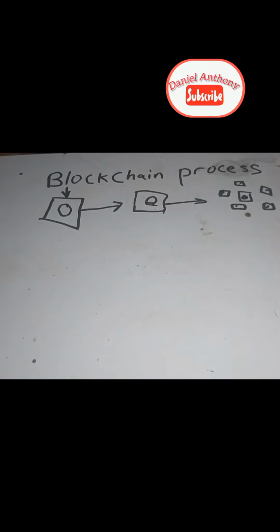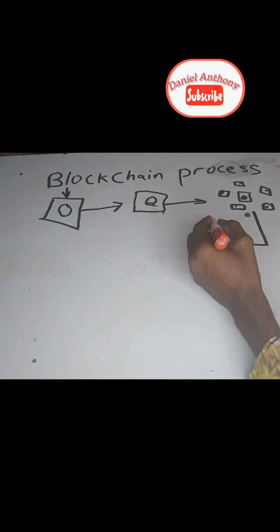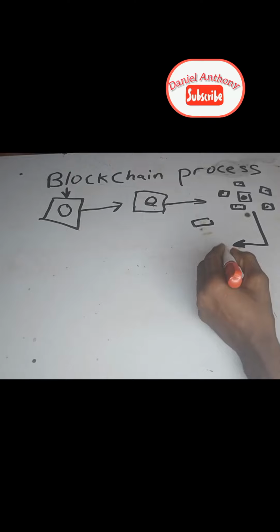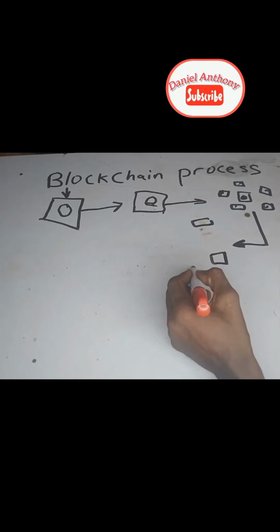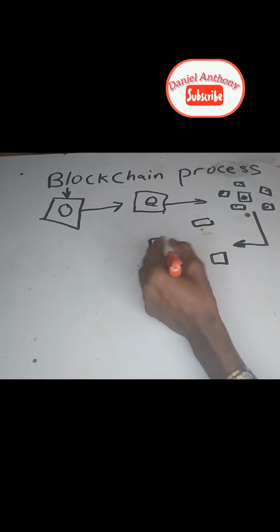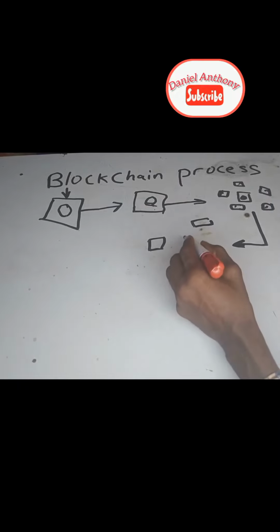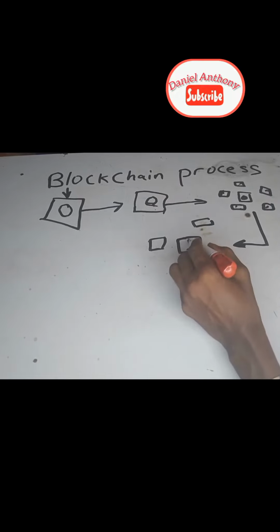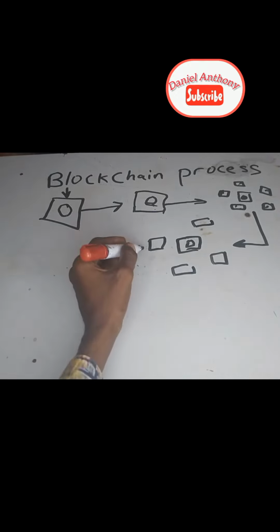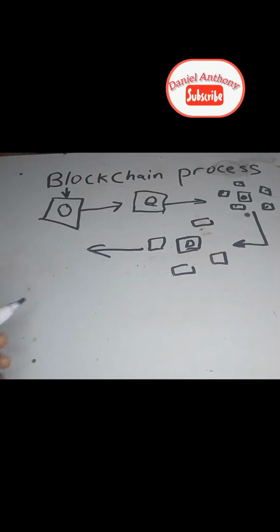Automatically, the transaction that the blockchain network sent into the node will not go through. Okay, so as soon as the node verifies that the transaction is legit, it now sends it to the next stage where verification will be confirmed, where all of the nodes will now accept that the transaction or the data sent is legit. Okay, all of the nodes will now verify that the transaction is legit. So as soon as they verify that the transaction is legit, then the transaction will now be stored in the chain.